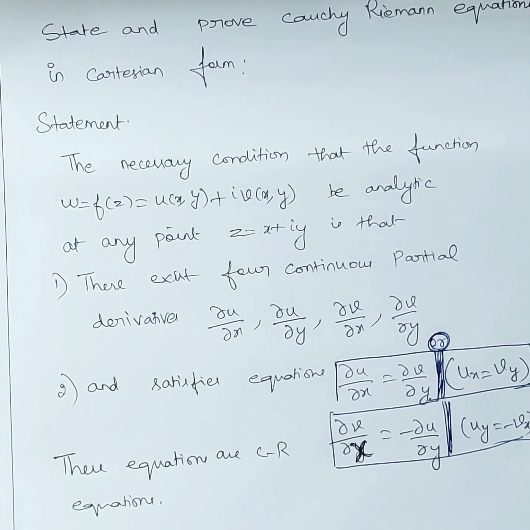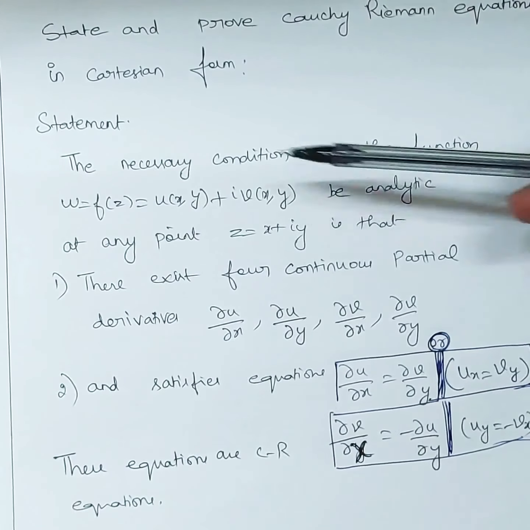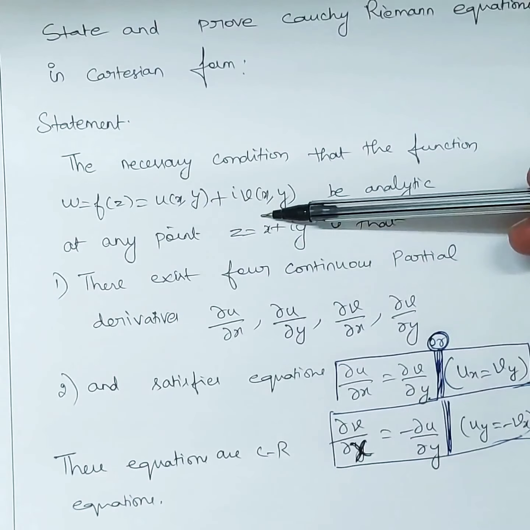Hi. In this video, we are going to state and prove Cauchy-Riemann equations in Cartesian form. In the exam, they will ask you to state and prove, so you have to memorize the statement. Let's see the statement. The necessary condition that the function w is equal to f of z is equal to